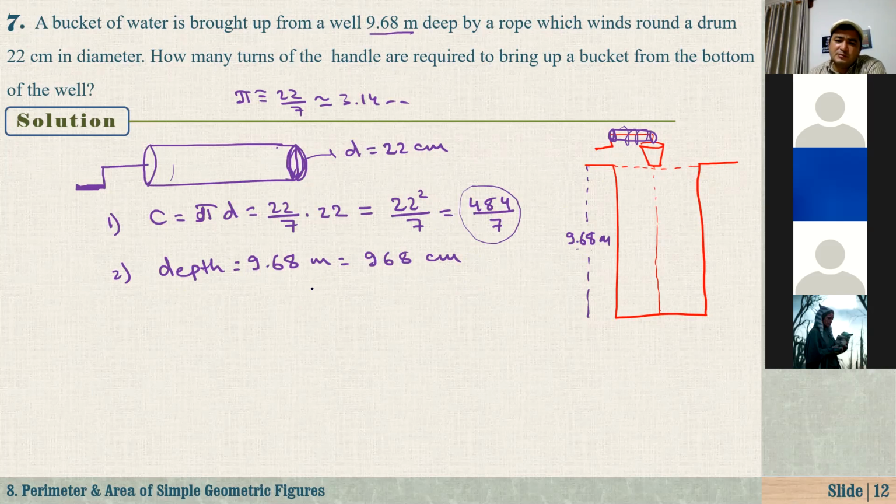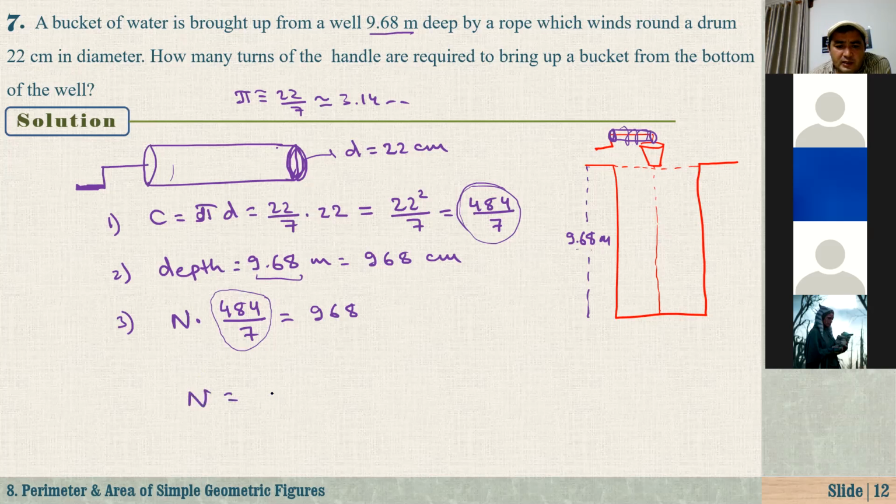Again, it's very similar to the question we just solved about covering a surface with identical tiles. But here we are talking about length. Suppose we need to turn the handle of this drum n times. Each time we turn it once, how much rope is wound about this drum? That is C, 484 over 7 centimeters. And the depth of the well is 968 centimeters.